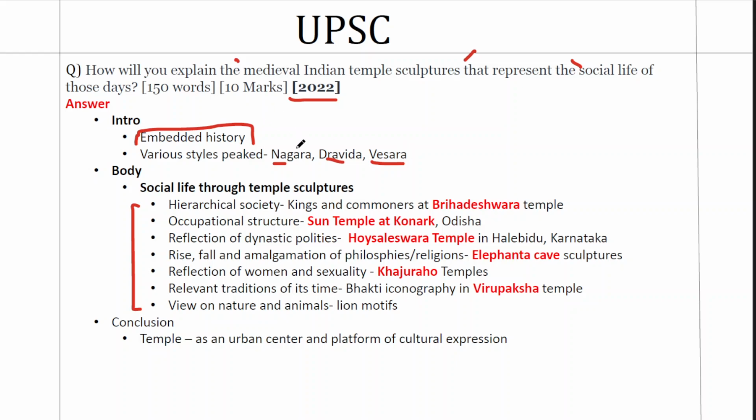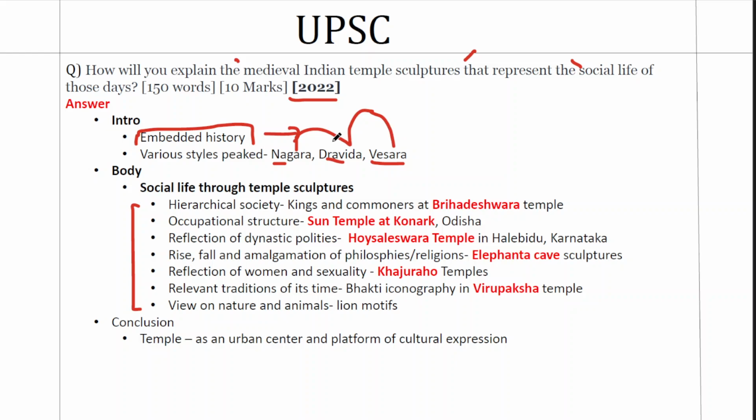So these are different temple architectural styles. Nagara was based in northern part of India, Dravida was based in southern part of India, and Vesara was a mixture of both Nagara and Dravida. And every style has several dynasties associated with it as well. So we'll give these three keywords plus the term embedded history in the introduction. And we'll go to the body part.